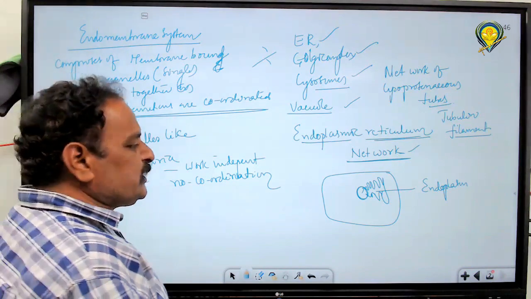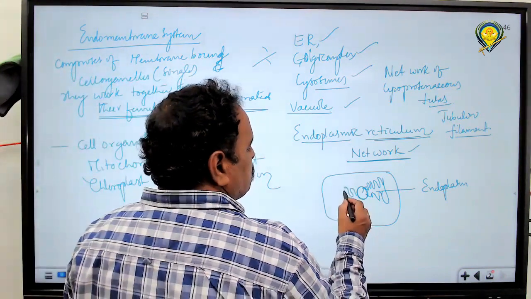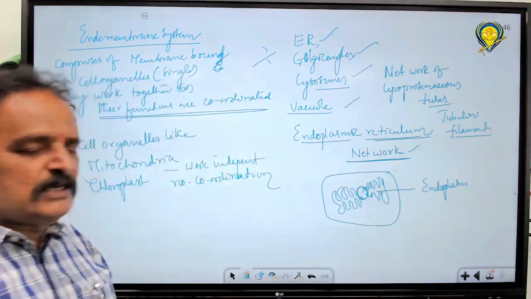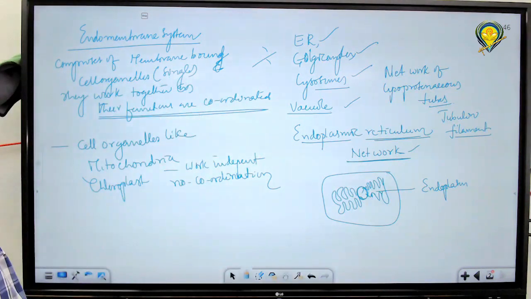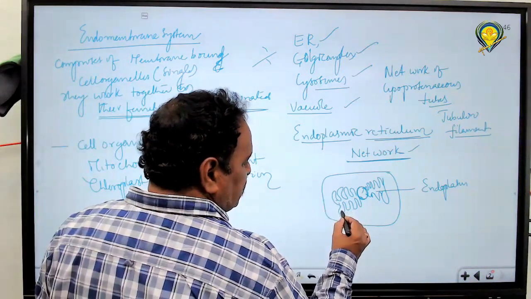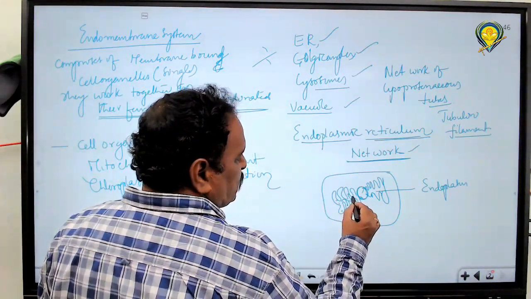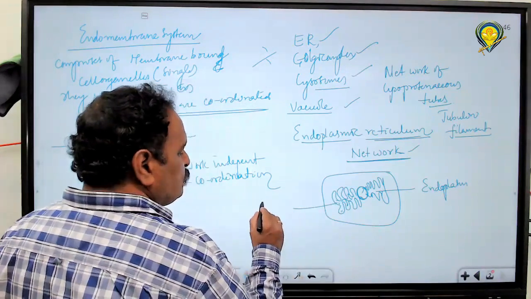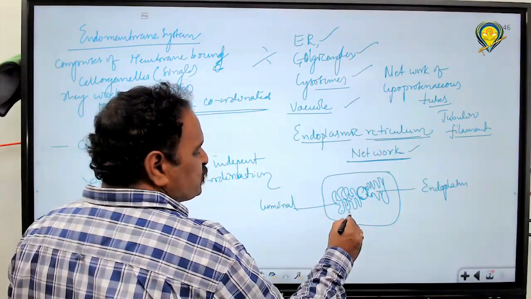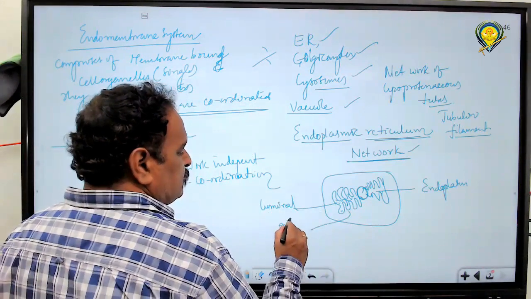This endoplasmic reticulum divides the cytoplasm into two compartments. Cytoplasm is divided into two compartments because of the endoplasmic reticulum. The cytoplasm inside the endoplasmic reticulum is called luminal, and outside is extraluminal.